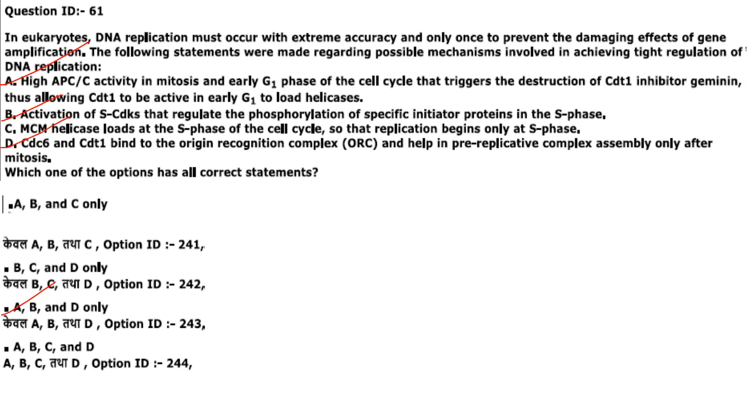APC is anaphase promoting complex. Then B. Activation of S-CDKs that regulate the phosphorylation of specific initiator proteins in the S phase. That is also correct. MCM helicase loads at the S phase of the cell cycle? No, it loads during the early G1 phase.